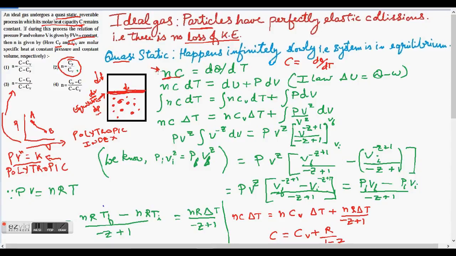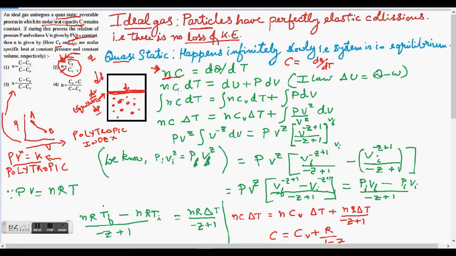So this n is different from this n. This n is the polytropic index, or PV to the power n, this n is different. This is polytropic index, and this is number of moles. So we will try and differentiate between these two n's, or I will substitute this polytropic index n as z in further discussions.